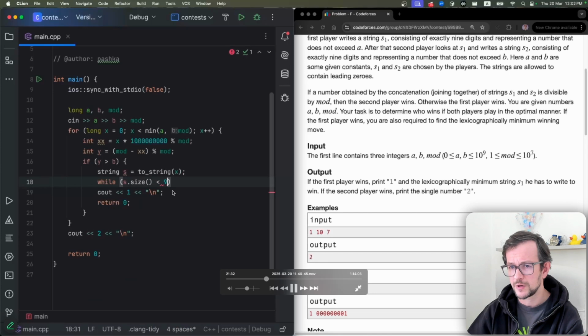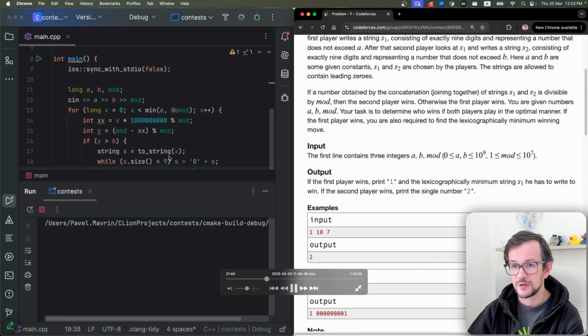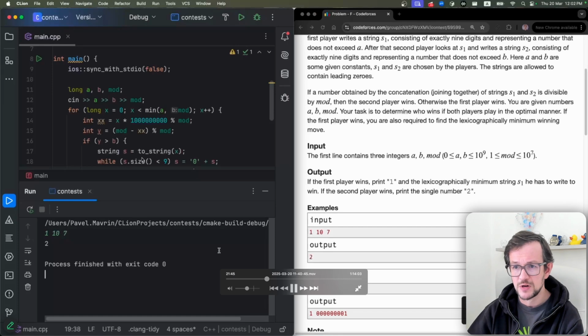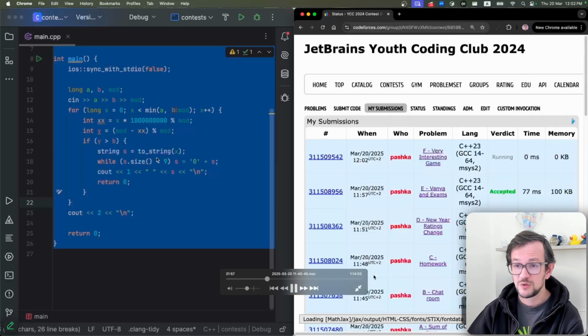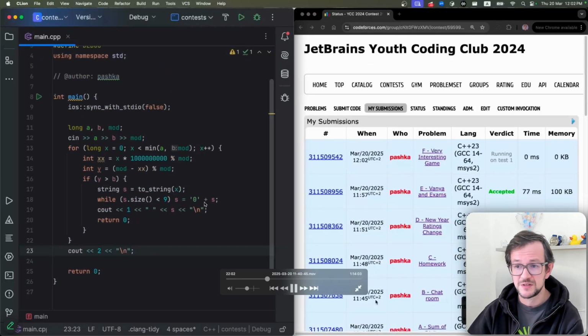You also need to print the digits that the first player will give. I do it like this. I convert X to string and then add zeros in it. I believe in C++ there is a function which does exactly this, but I don't know. So I just convert it to string and then add these zeros to the left. It's not very efficient. It's square time complexity, but it's just 9. Nobody cares.